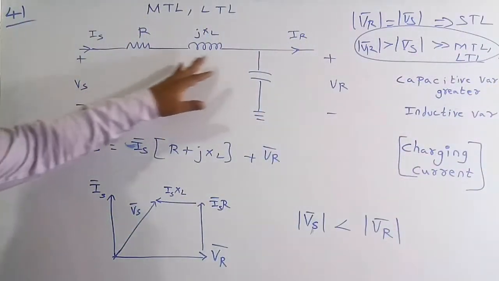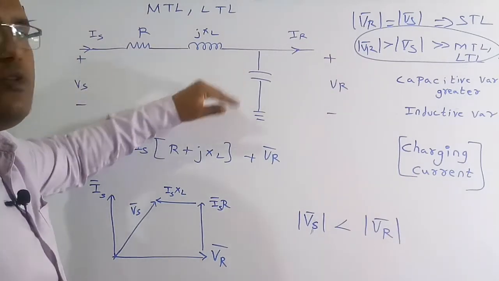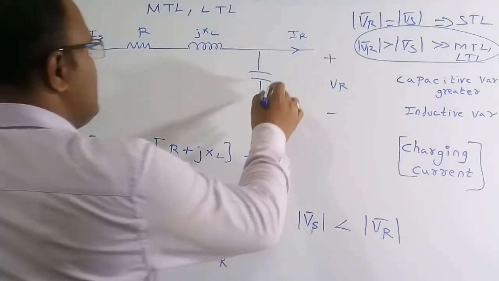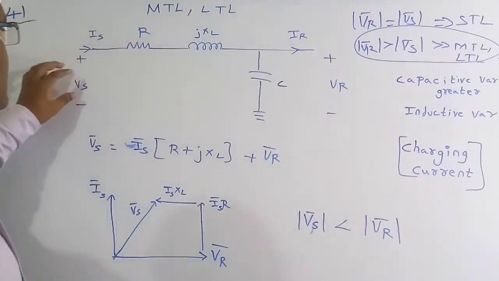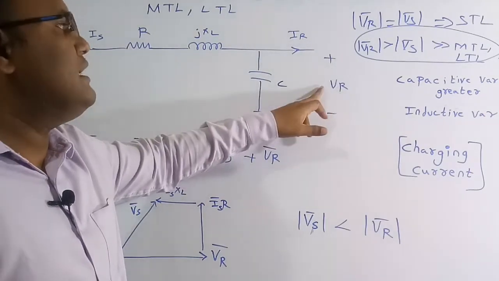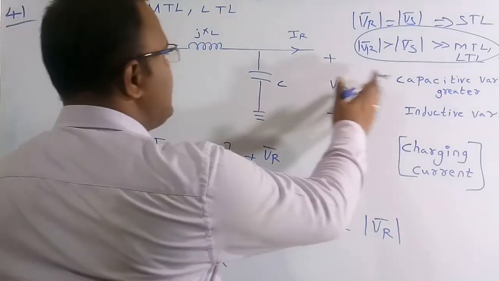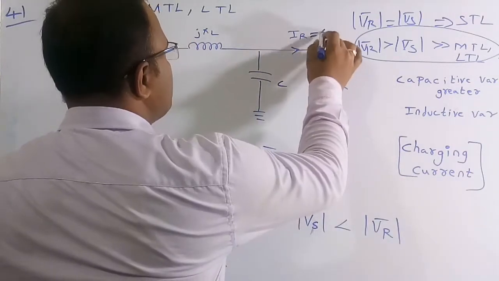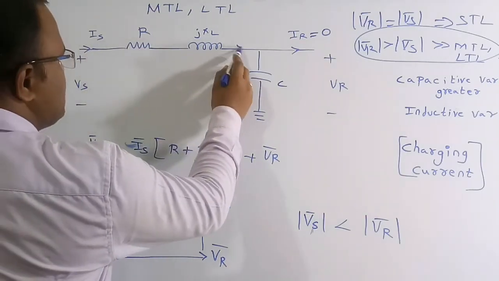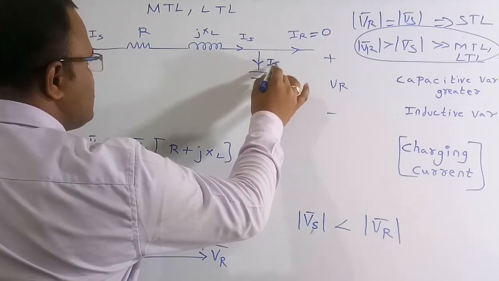Now here this is a transmission line. A transmission line basically has resistance, inductance, and because of the two lines there is a small amount of capacitance, which we represent with a small c. This is the sending end voltage Vs and sending end current Is, and here we connect a load, so there is a receiving end voltage and receiving end current. At no load condition, I am not going to keep any load, so we can say IR is equal to 0. Then the current is Is here, and as IR is equal to 0, this current is also Is.